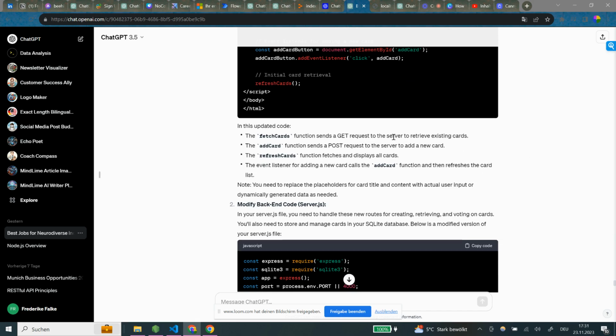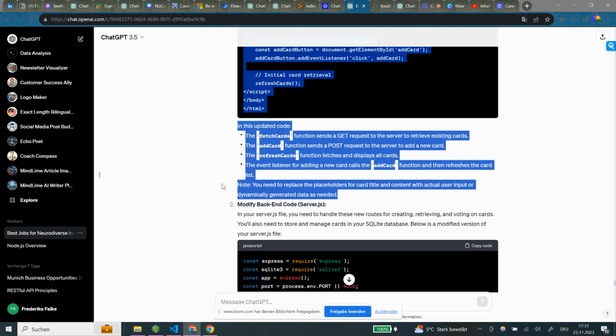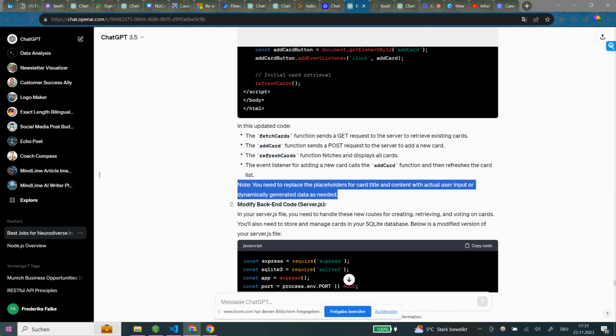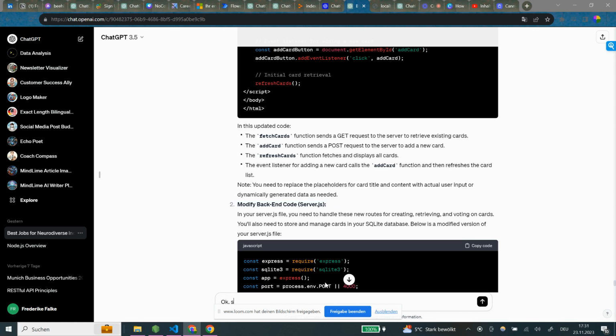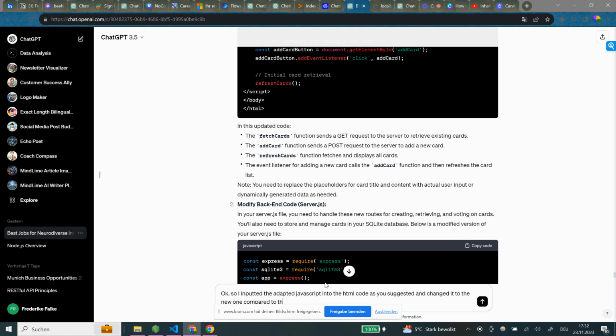The question is if now I have to even, okay, but we need to check this. So maybe we ask this. Okay, so I inputted the adapted JavaScript into the HTML code as you suggested and changed it to the new one compared to the old one.